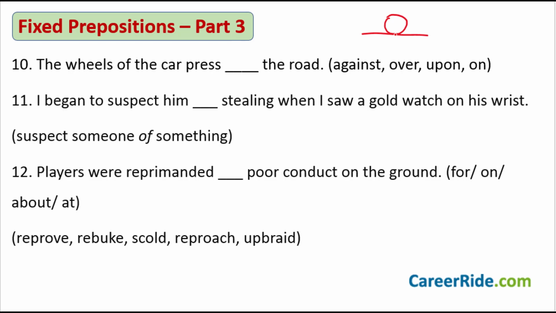Okay. So you would say that it is pressing against the road. It is not pressing over the road, on the road, or upon the road. It is pressing against the road. Okay. Because there is a friction involved here. So you press the tire or the wheel against the road is what you say.